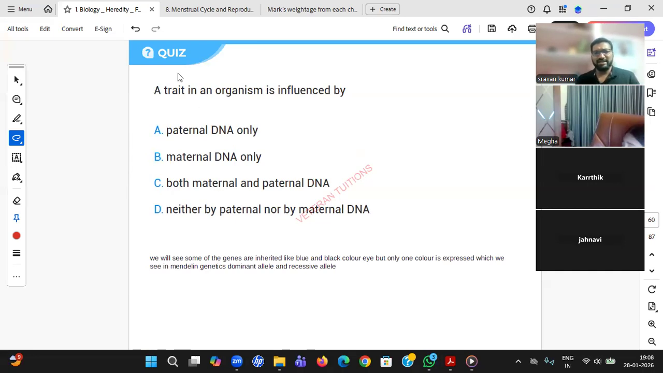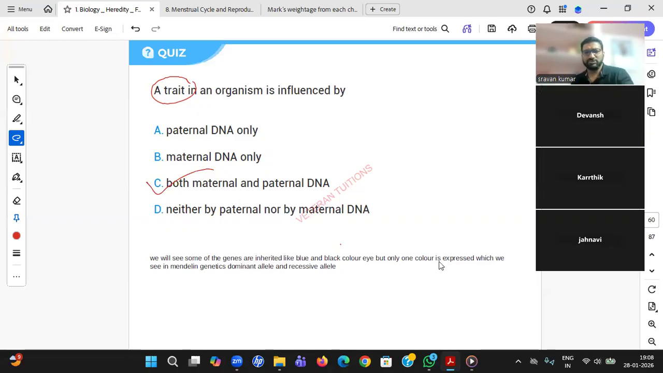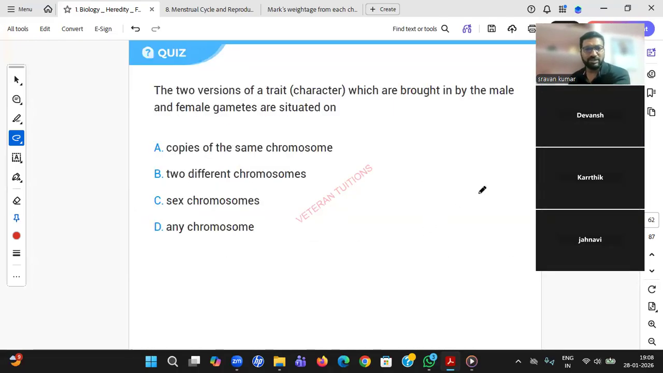Trait in the organisms, like the trait is physically what you can see. And no students, nowadays everything is AI controlled. In the Zoom, what happens if I just keep like that also, that automatic hand will be raised. Harshini, right answer. Ananya, right answer. Okay. So both maternal and paternal. Devansh, are you giving the answers? Yes, Shrugal, sir is right. The two versions of traits which are brought in by male and female gametes are situated on.